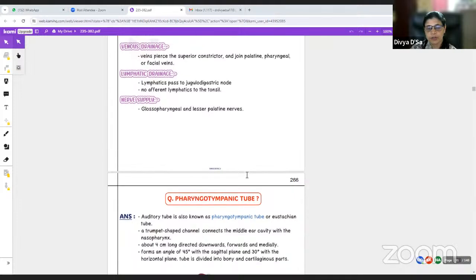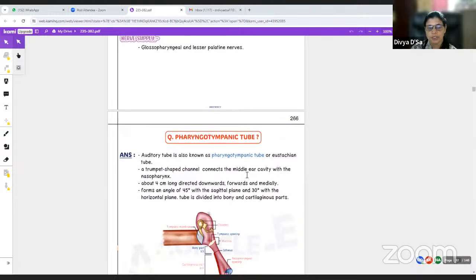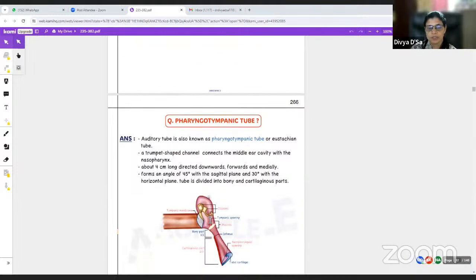Next is the pharyngotympanic tube. The pharyngotympanic tube is also called the auditory tube or eustachian tube. It is a trumpet shaped channel that connects the middle ear cavity with the nasopharynx. It is about 4 centimeters long and directed downwards, forwards and medially. It forms an angle of about 45 degrees with the sagittal plane and 30 degrees in the horizontal plane.